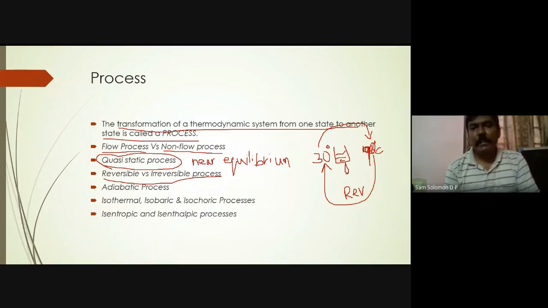What about the surrounding? If you take the first scenario, I actually supplied some amount of energy in the form of heat. Maybe an LPG gas stove I used to heat it. So some amount of gas has been spent. So some amount of chemical energy has been converted into heat energy, and that was utilized to raise the temperature of water. Okay, correct? And then what I do, I simply put it on a table. I didn't even switch on the fan.